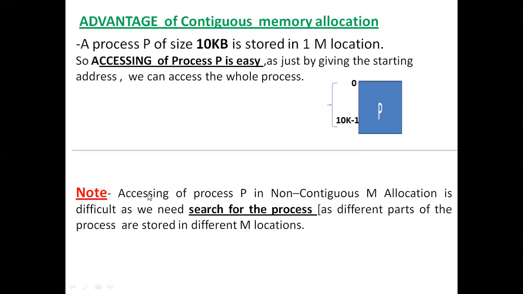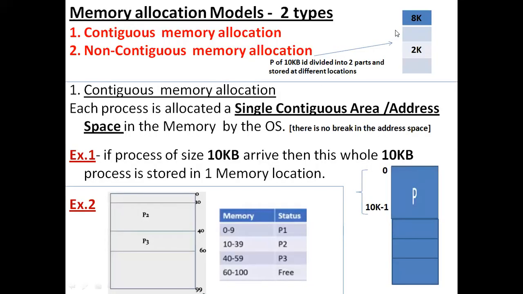The same point in non-contiguous memory allocation is that accessing process P is difficult. Why is it difficult? Because you need to search for the process. In non-contiguous memory allocation, a single process is broken down into different components or parts, and each part is stored in a different location.